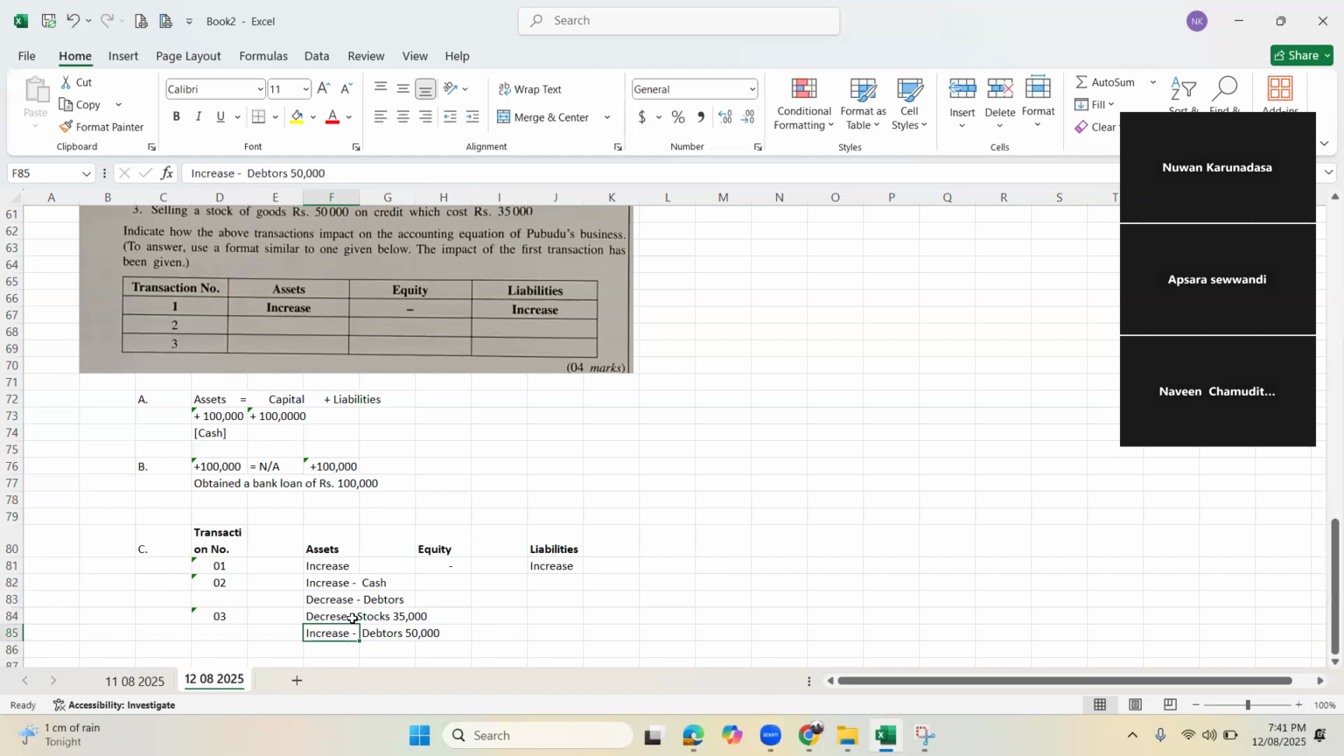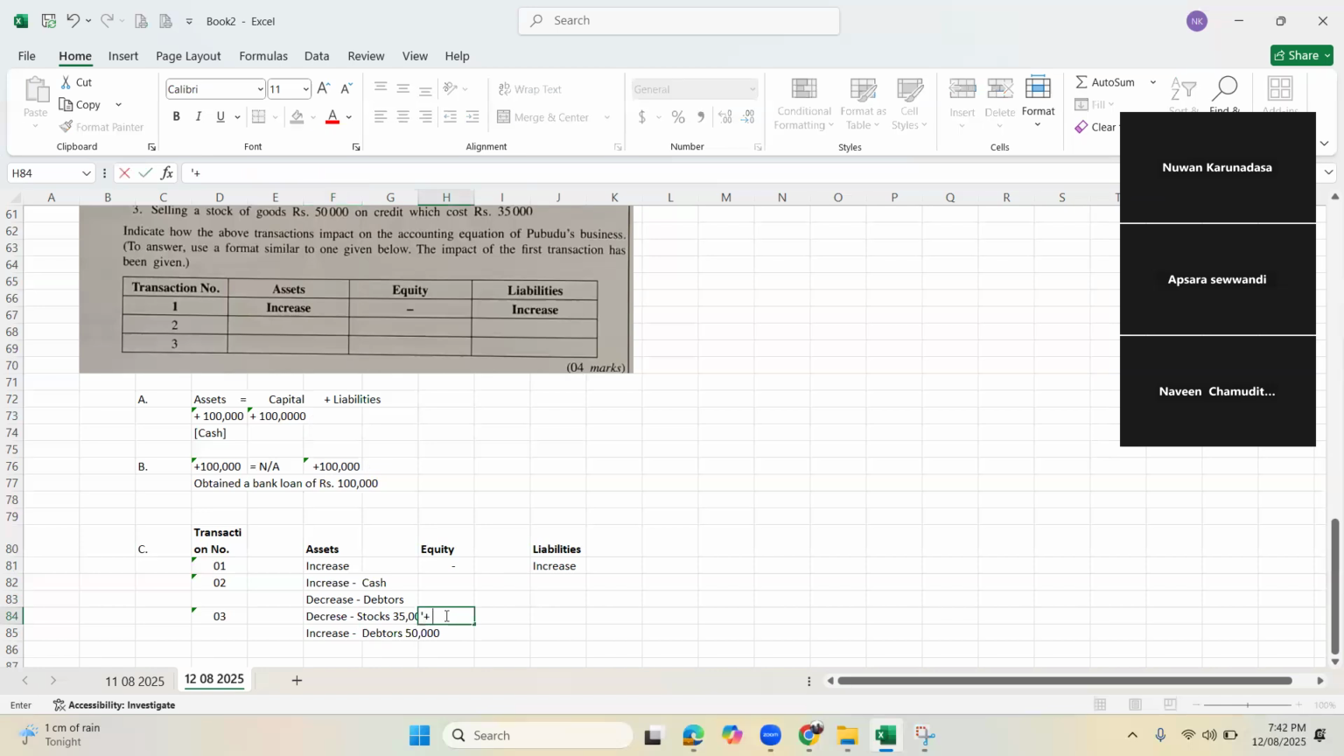From the transaction, we have made a profit. How much profit? 15,000. Where to add that profit? Equity. Perfectly correct. Plus here, or the increase here. Increase, that is the profit. How much? 15,000.